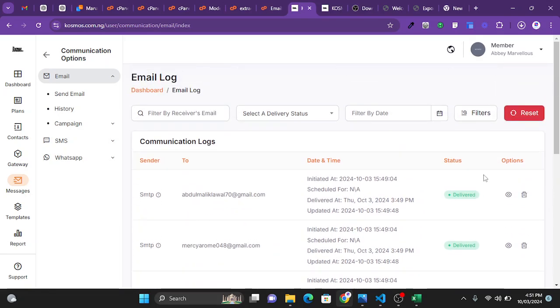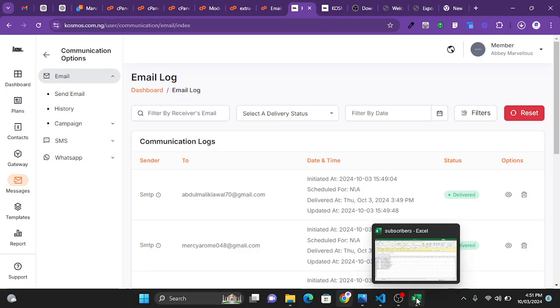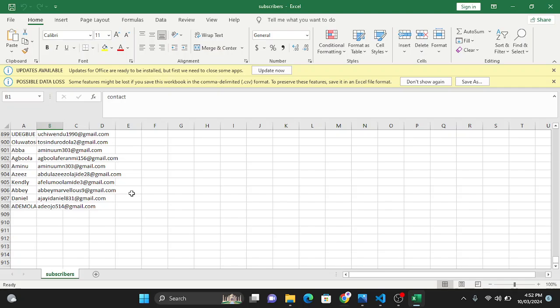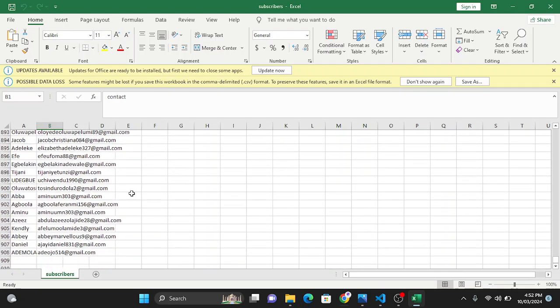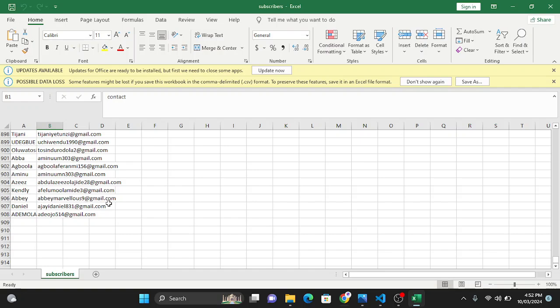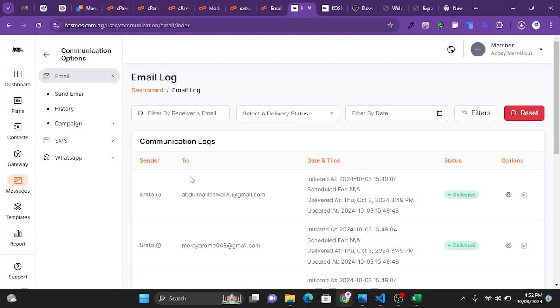Understand? To confirm if this email has been sent, under the subscriber list I also have my information there. Here, this is my email address. So I'm going to log into my email now and check if I have received the email. I'm just going to head over to my Google account.